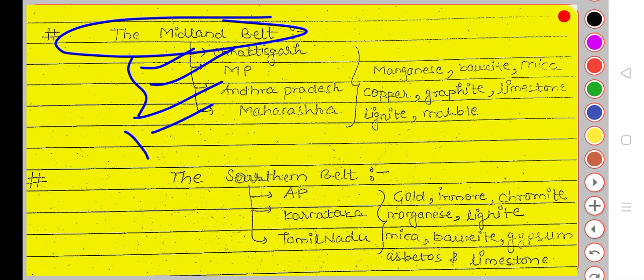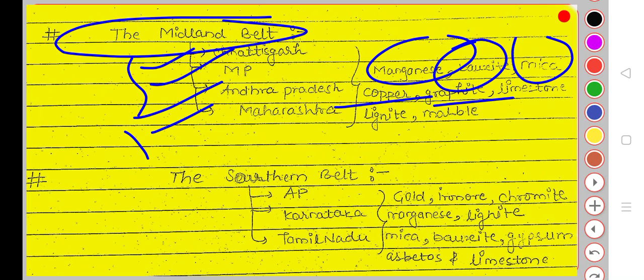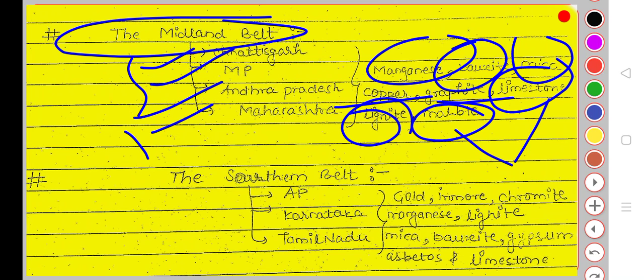In this region, what minerals and metals are there? Manganese, bauxite, mica, copper, graphite, and limestone, lignite and marble. Limestone, marble, and lignite are all related to the cement industry, and marble is used in the construction of buildings.